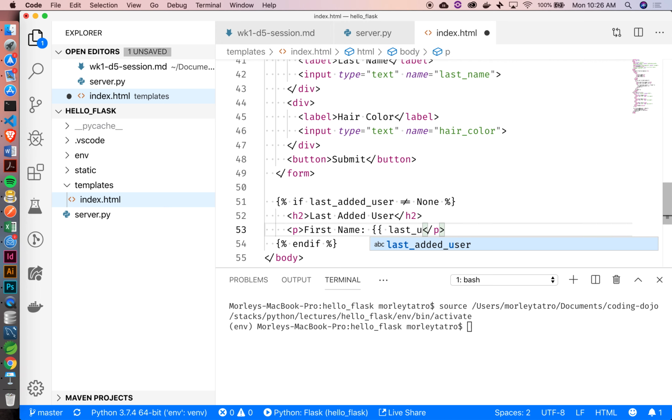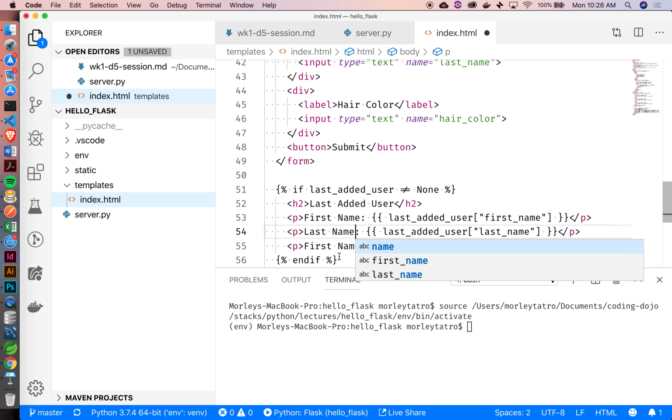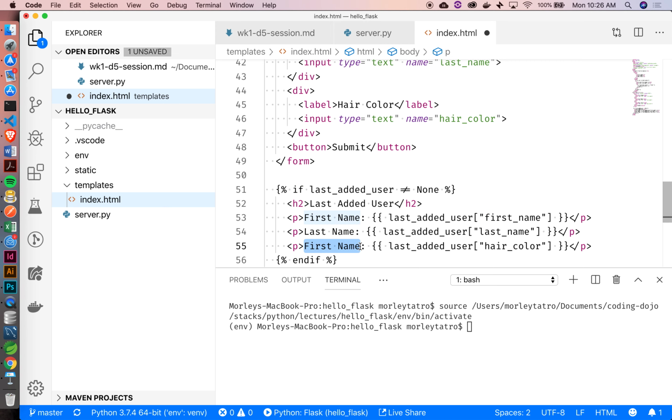So we'll go last added user, and then we'll do at first name, right? Like that. Okay, and then let's just duplicate that out. So here we'll do, oh, darn it. And then this will be hair color. This is kind of tedious. Sorry about that. Last name, and then finally we got hair color down here. Okay.